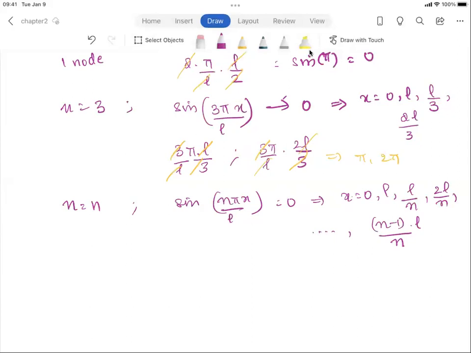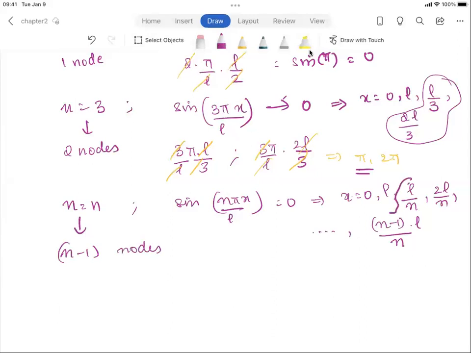So when you have n is equal to 3, you had 2 nodes. When you have n is equal to, let's say, n, you're going to have n minus 1 number of nodes, because you can go all the way from L over n to n minus 1 over n times L, right? So these are 1, 2, 3, 4, and so on until n minus 1. So you have n minus 1 nodes.